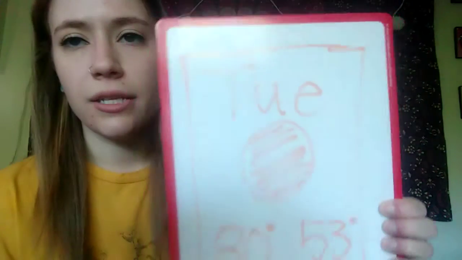We have our weather picture. I see a big old sun. That's a good sign. And then we have our two temperatures, our highest temperature of the day and our lowest temperature of the day. So it should look like this.